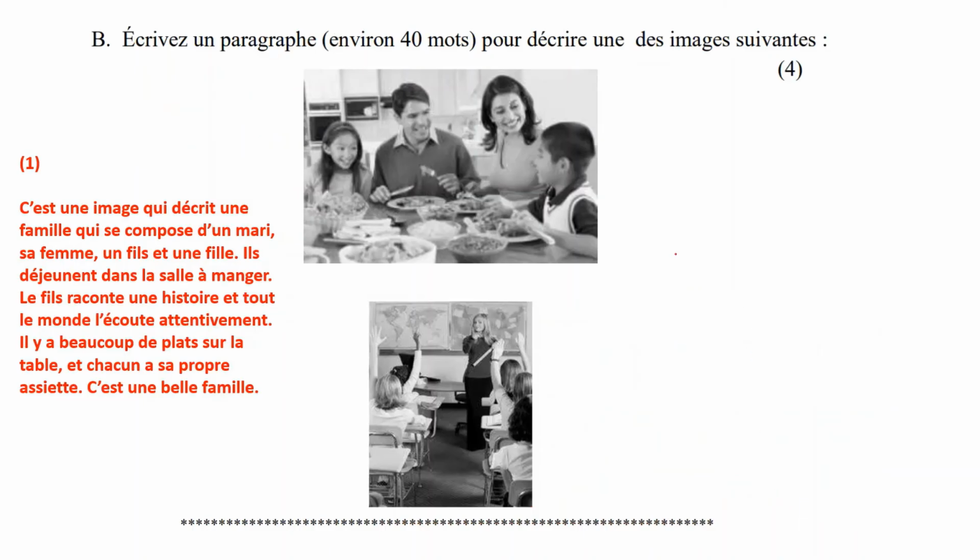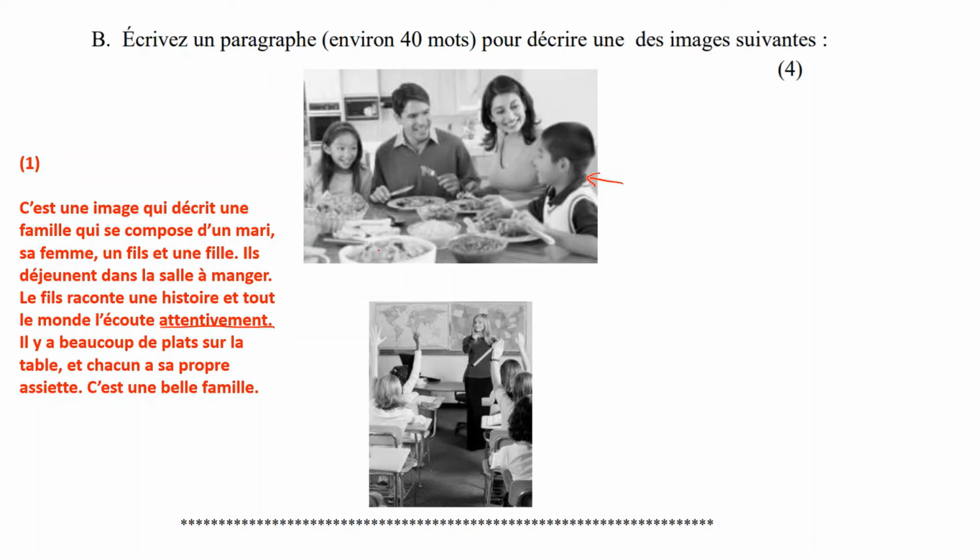And you come to the picture description. So for you, I've described the first picture here. C'est une image qui décrit une famille qui se compose d'un mari, sa femme, un fils et une fille. Ils déjeunent dans la salle à manger. They're having lunch in the dining room. Le fils raconte une histoire. The son, the boy, is telling a story. Et tout le monde l'écoute attentivement. Can you see how you've made use of an adverb? And everyone is listening to him attentively.